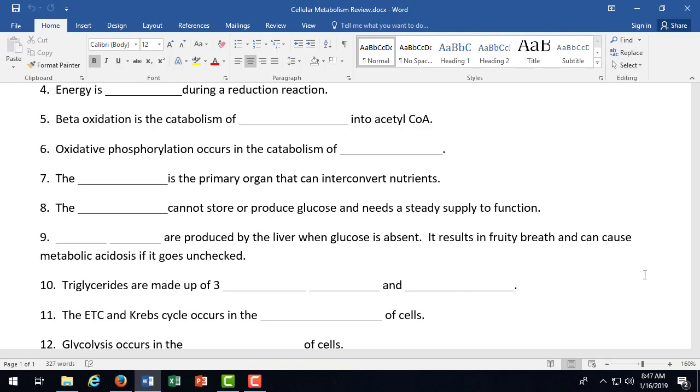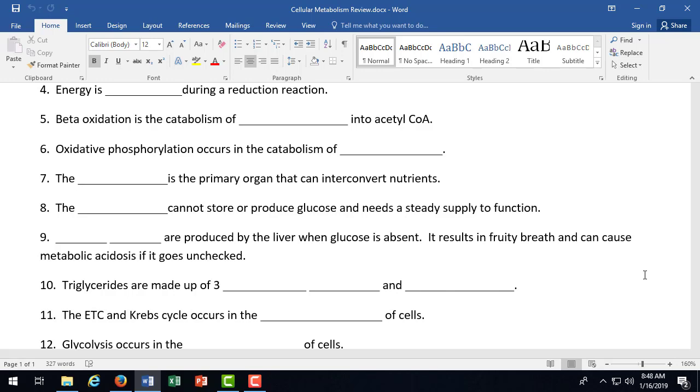Number 9, blank are stored by the liver when glucose is absent. It results in fruity breath and can cause metabolic acidosis if it goes unchecked. Ketone bodies, yep. Triglycerides are made up of 3 fatty acids and glycerol. The electron transport chain in Krebs cycle occurs in the what of cells?